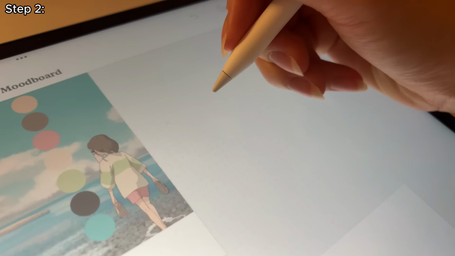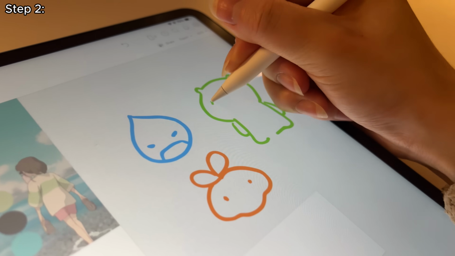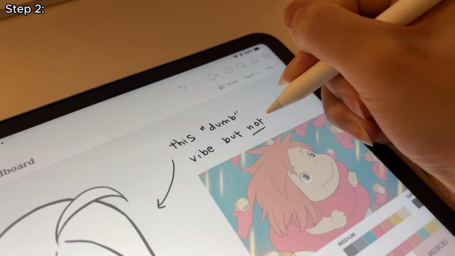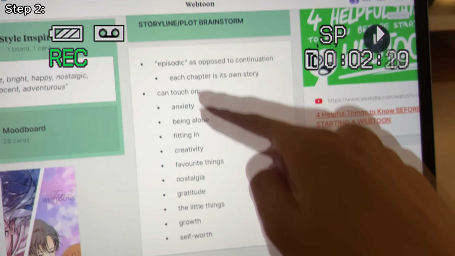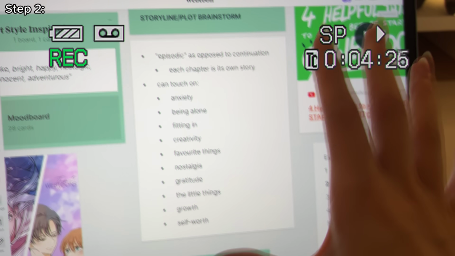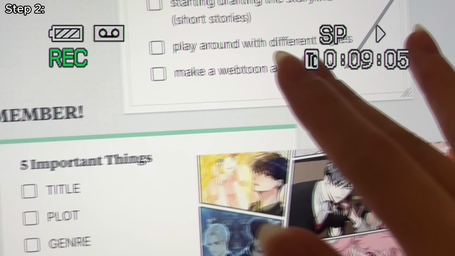You can see here I'm drawing a little inspiration for what my characters could look like, but drag and drop function and drawing tool aside, one of my favorite tools on Milanote is actually their to-do list and easy point form function. So we can see here just a very easy point form that is just really easy to make and understand and see. And then here, I love a good to-do list. You know I love a to-do list.